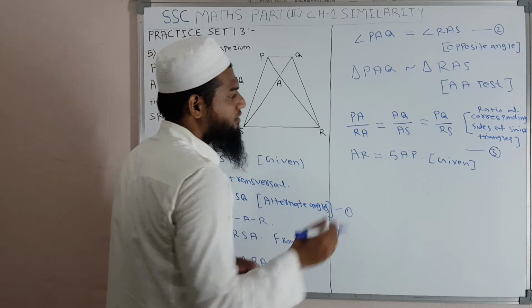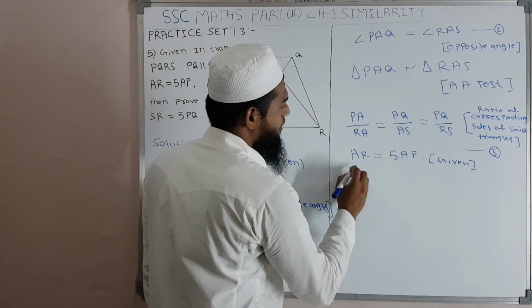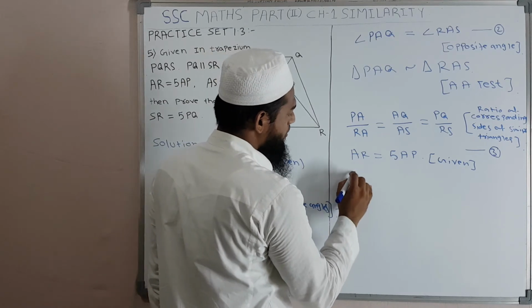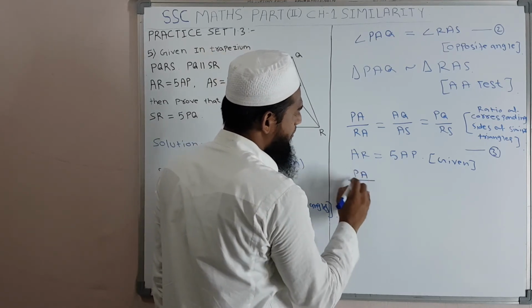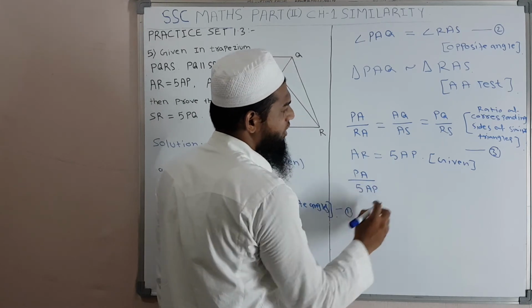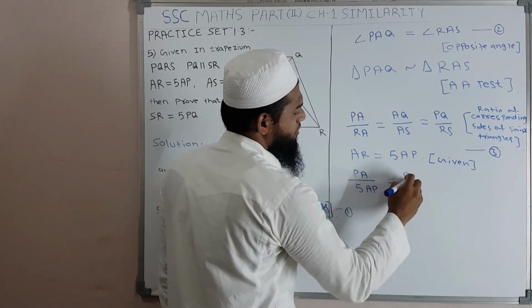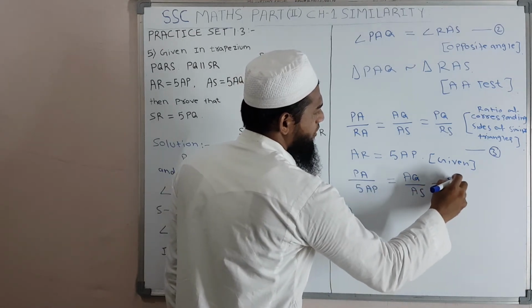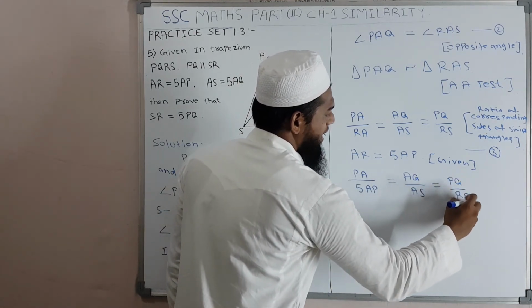What we are getting? Look at the board. AP and PA is same. So PA upon 5 AP is equals to AQ upon AS is equals to PQ upon RS.